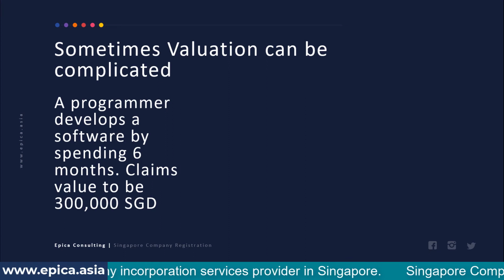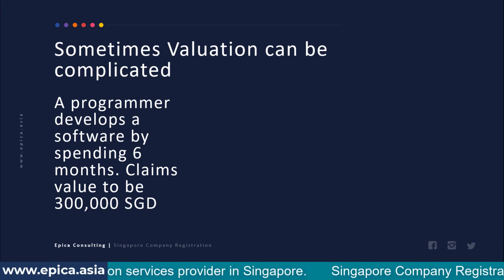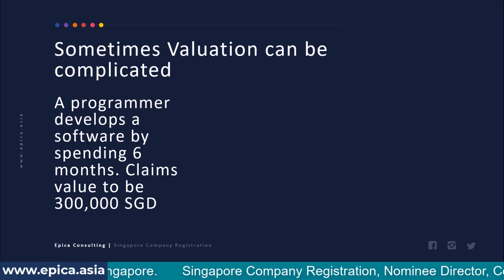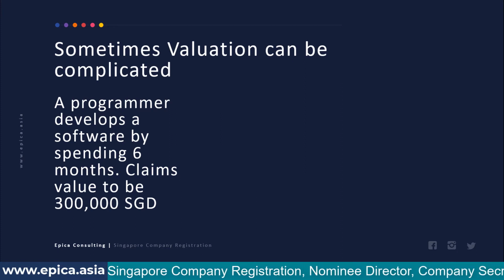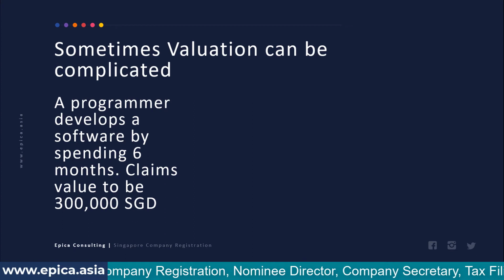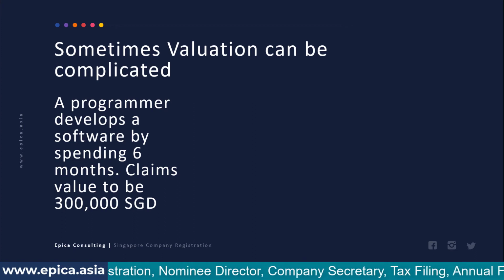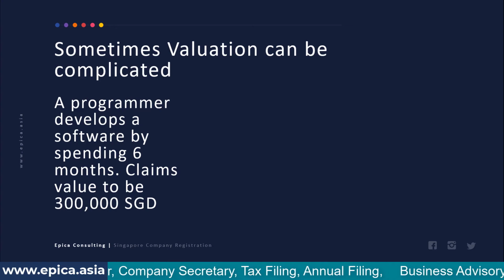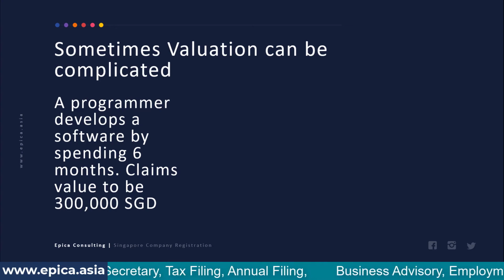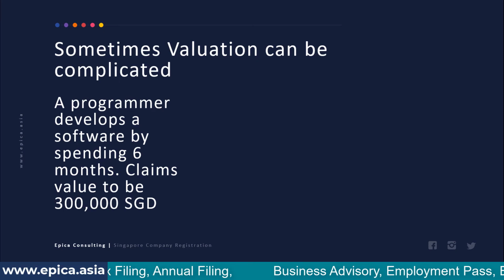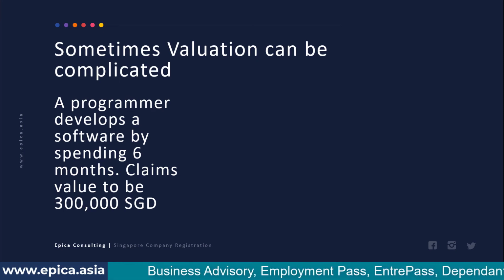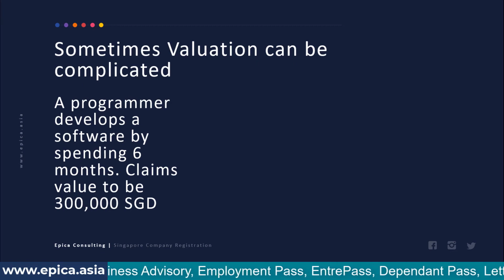For example, I came across a programmer who developed some software, and for this he spent 6 months of time. So he was working from home and developing this software, and then he claimed that his average hourly rate is 300 Singapore dollars, and therefore this software should be valued at 300,000 Singapore dollars, because 6 months is like 6 months into 20 days into 8 hours, and then some calculation was done.